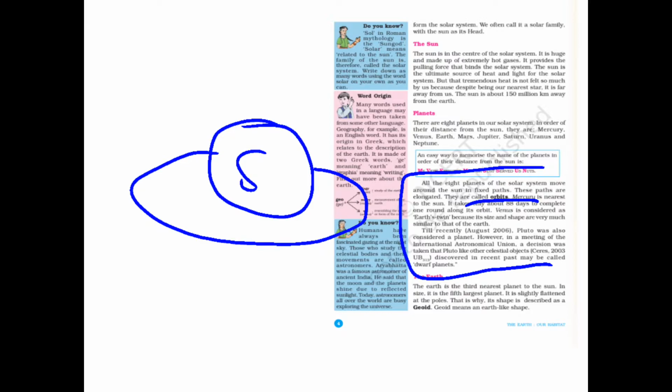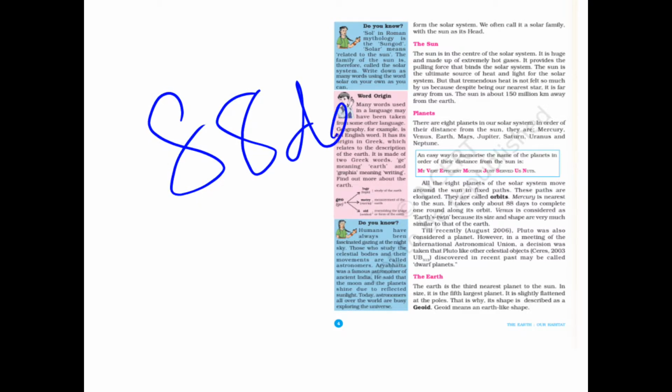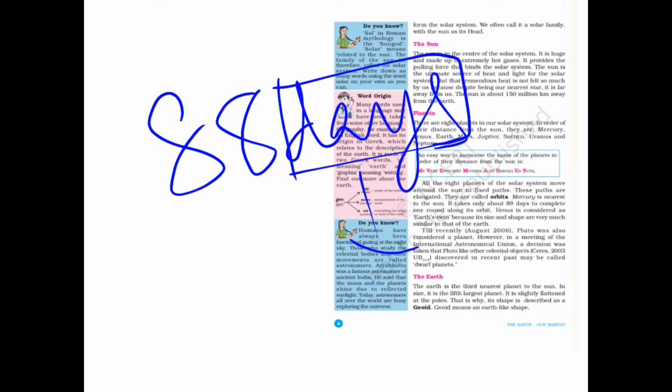Now here, Mercury is nearest to the sun. It takes 88 days, meaning days according to our earth. The day according to our earth is 24 hours.